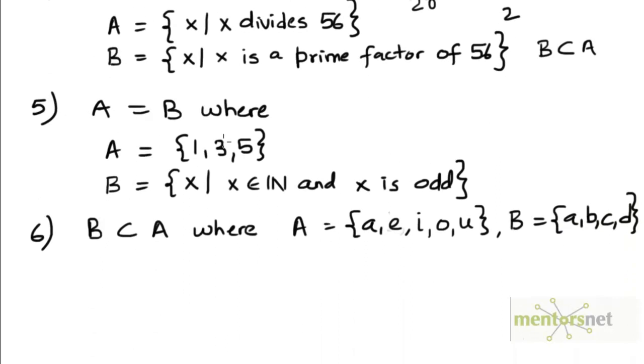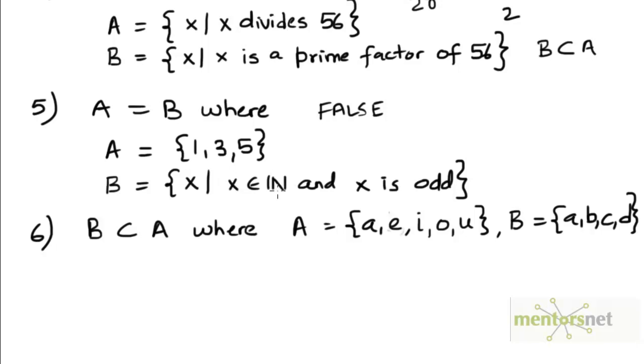Let's now come to the fifth statement. The claim is that A is equal to B, where A is defined to be the set 1, 3, 5, and B is defined to be the set of all objects X such that X is a natural number and X is odd. So B is really the set of all odd natural numbers. So clearly the sets A and B are not equal because A has just 3 elements whereas B has an infinite number of elements. So this is false.